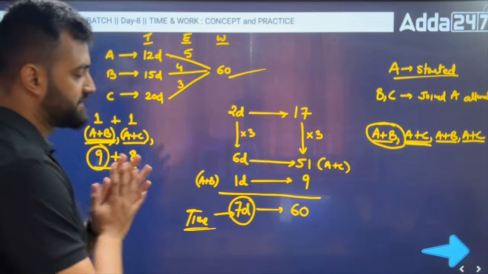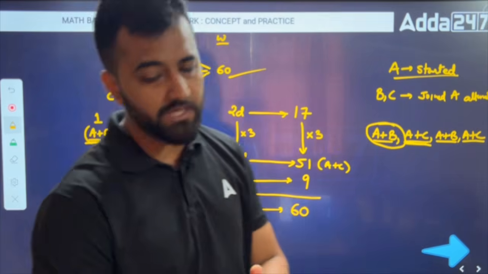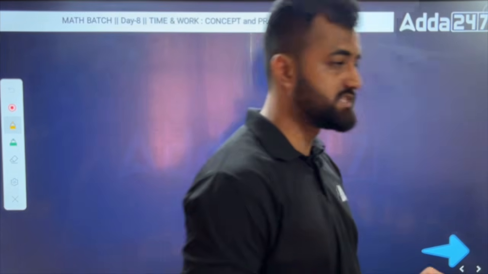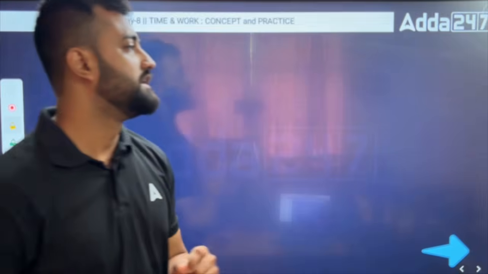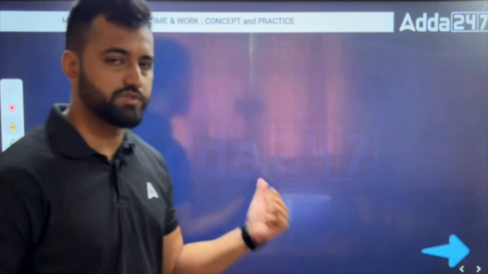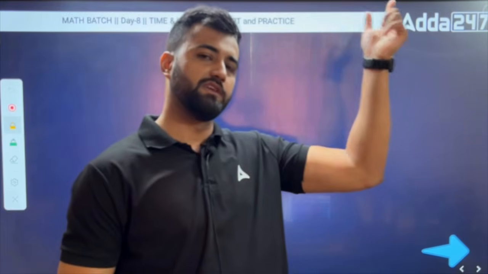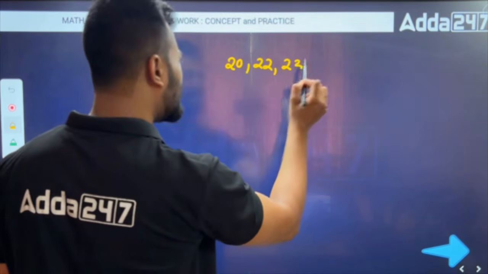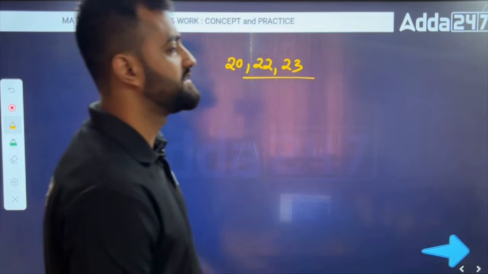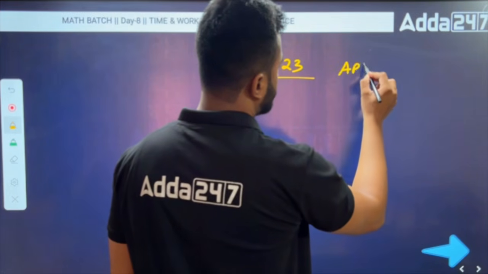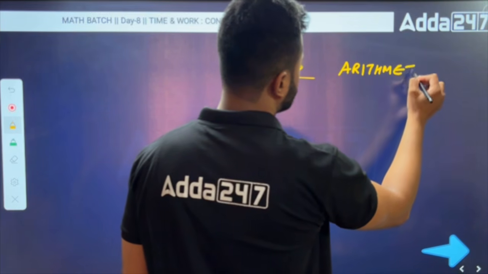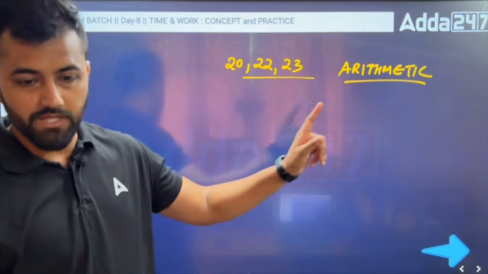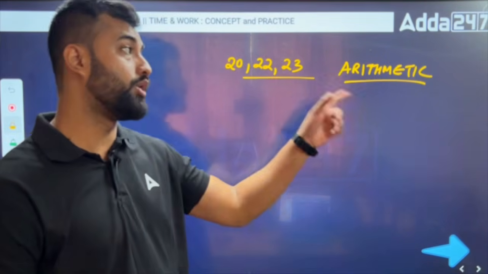So these are the concepts, my friend, that were asked in your examination. If you go and check previous year paper LDA, I'll tell you the new pattern which came up later on. There are 75 questions in general English and 75 questions in general awareness. In that portion, you won't be able to get these questions. These questions were asked previously, like in 2020, 2022 and 23 LDA, I guess, if I'm not mistaken, because during that time you had an arithmetic portion also. If you check the previous year paper, you can see there was an arithmetic portion, and in that arithmetic portion you had all these questions coming up.